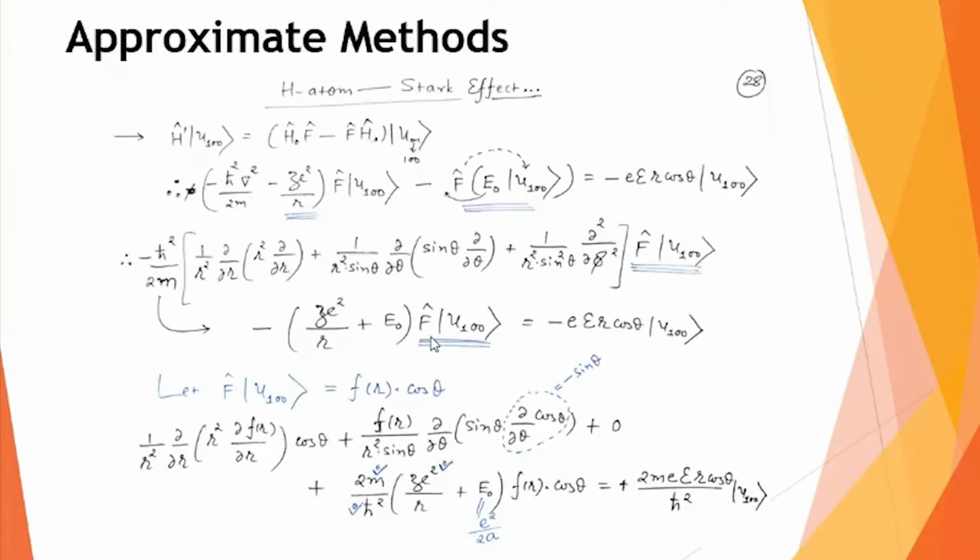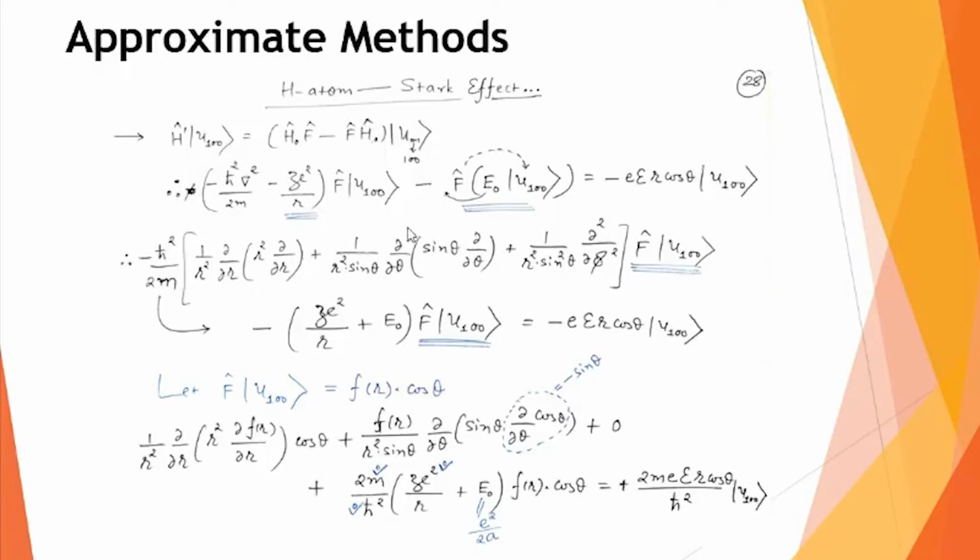But we have never discussed what the expression for F is, and in fact, we don't need it also. We want only the information about the effect of F on u100, which I don't know, because I don't know what F itself is.